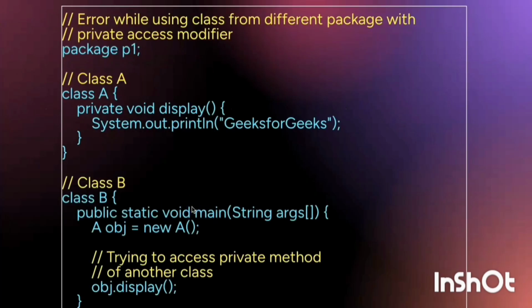Here you can see I have written a program on private modifier, and it will give error while you are using the class from different package.